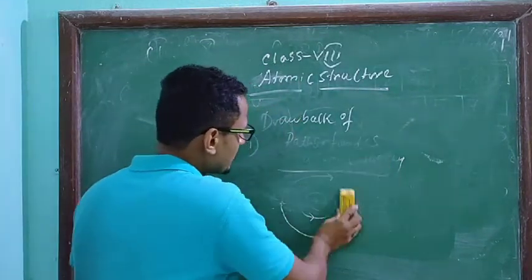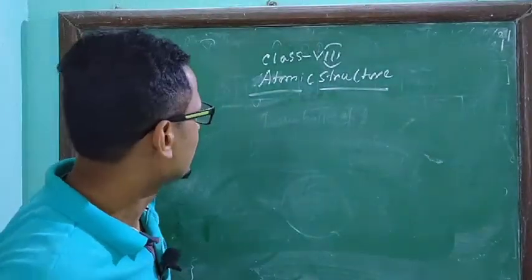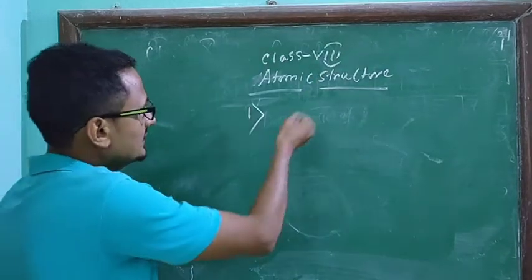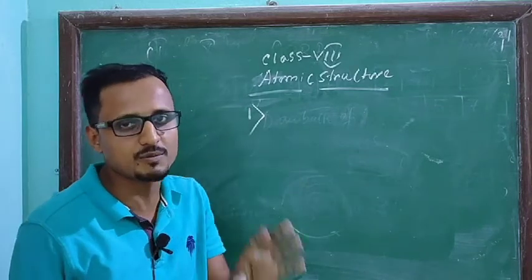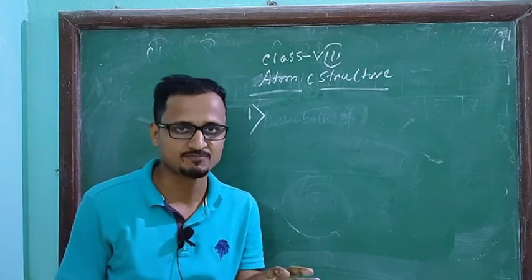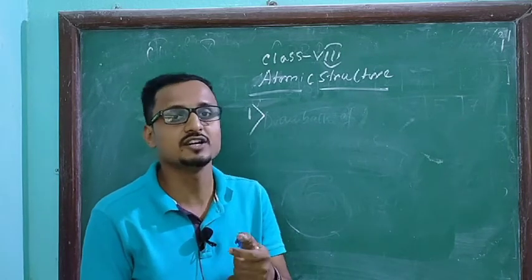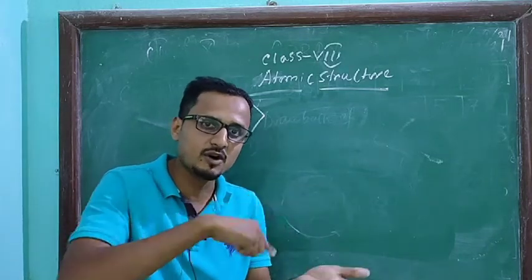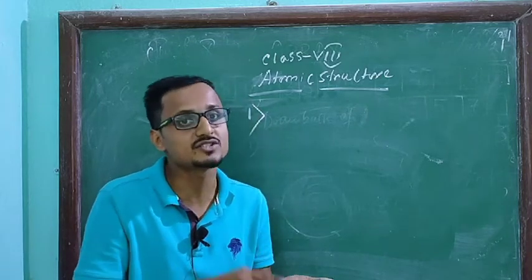After that, Niels Bohr came and gave his atomic model. First he told that around the nucleus, electrons will revolve in certain stationary orbits, and the radius of those orbits will be fixed; it will not change. Those orbits will be called stationary orbits. Around the nucleus, electrons will revolve in certain stationary orbits and their radii are fixed.